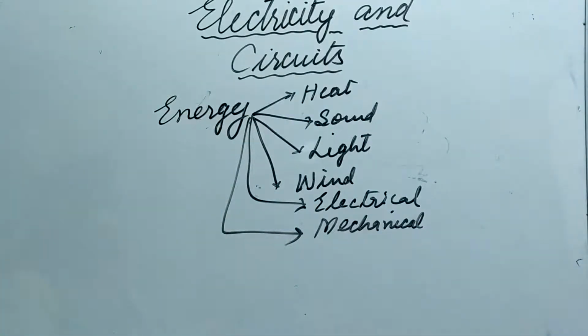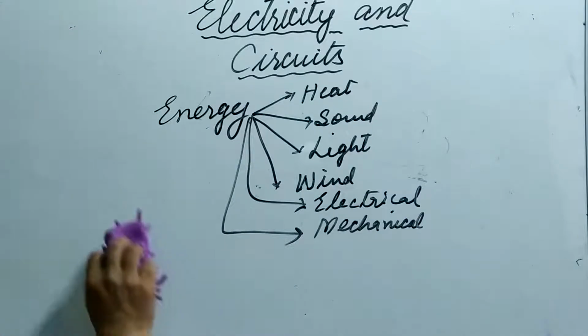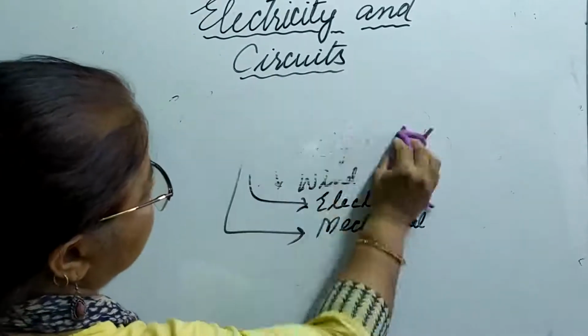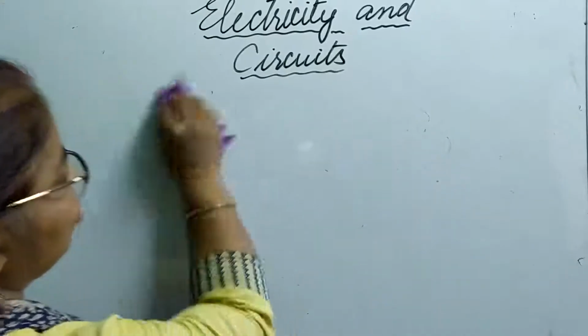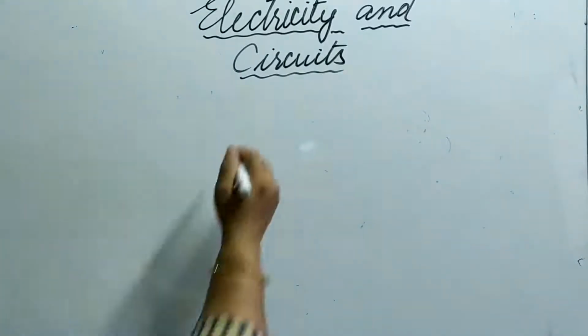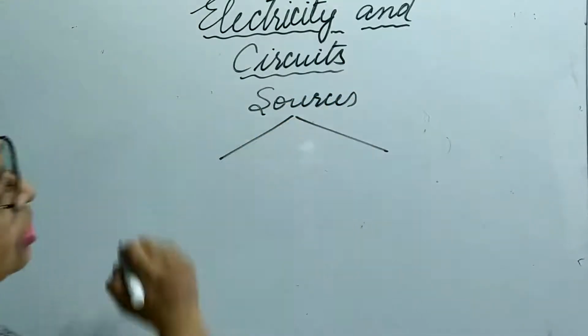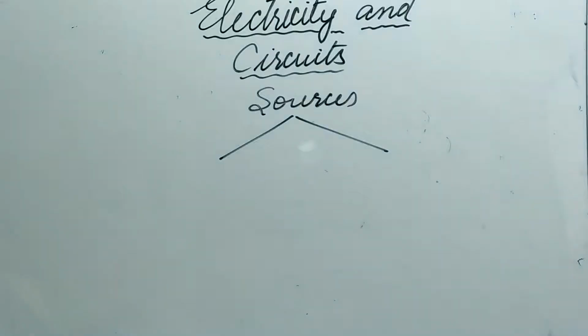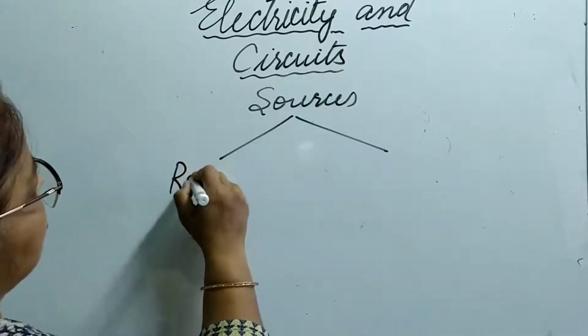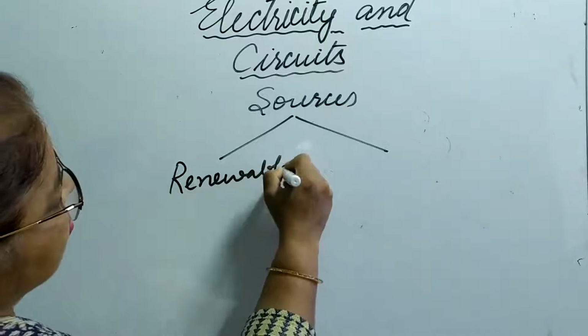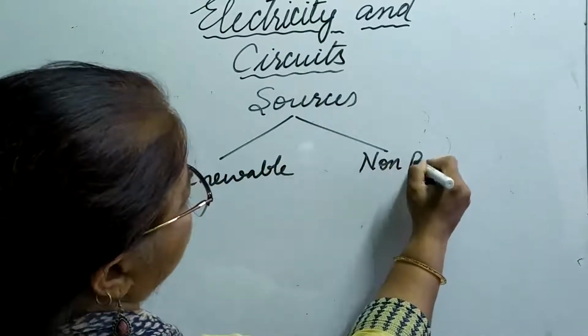Now, if these are the different forms of energy, from where do we get this energy? We are getting energy from some sources. Now, how can these sources be categorized? The sources of energy can be of two types. What are they? Renewable or non-renewable.